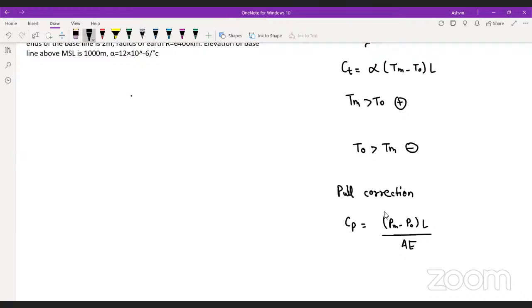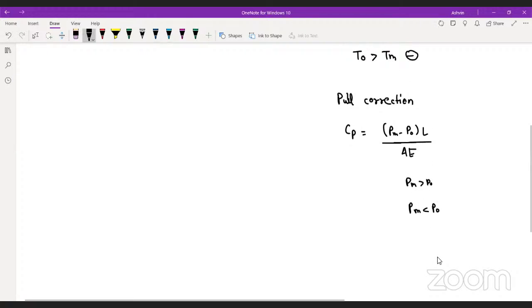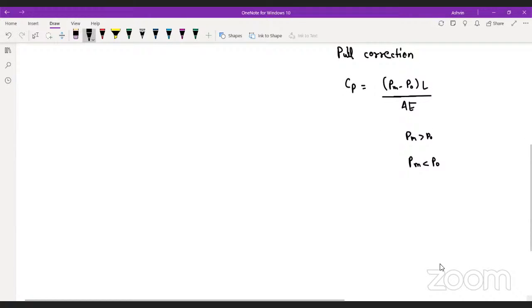Okay, guys, you are getting it. Now, if the PM is greater than P0, the correction will be... Come on, guys, give me the answer. This is the most important thing. I know the formula. Can you remember the formula? You guys can remember it.